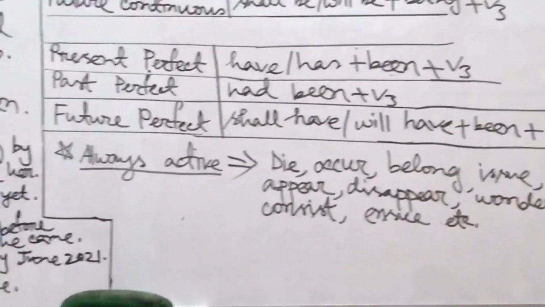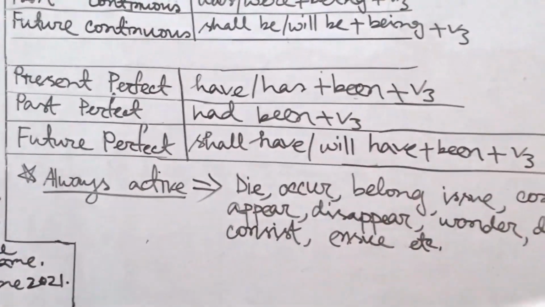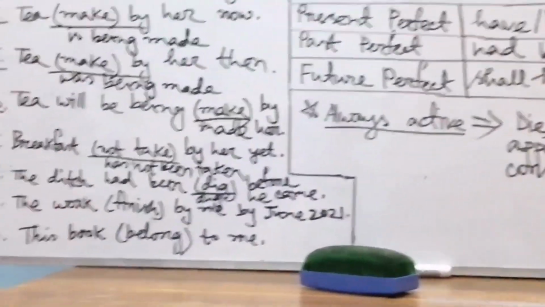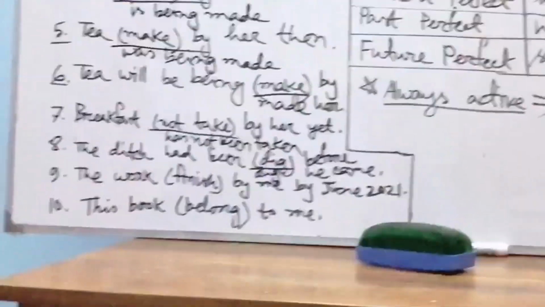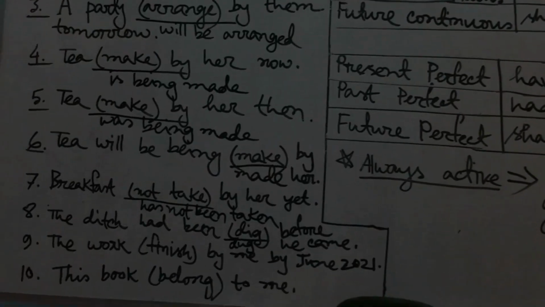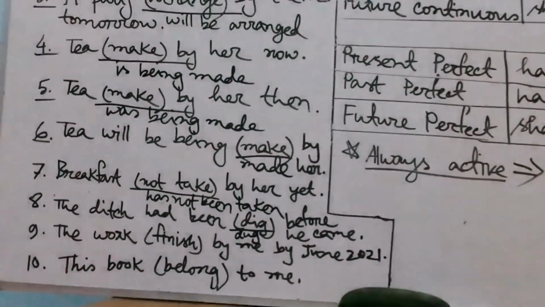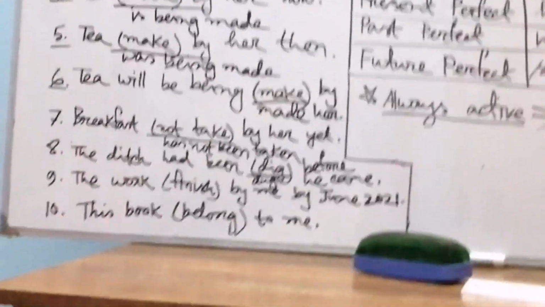So will have been, what will be the correct answer? Will have been plus past participle of the main verb. So what will be the correct answer of sentence number 9, my dear students? The work will have been finished. The past participle form of finish is finished. So the correct answer will be like that. The work will have been finished by me by June 2021. Write down the correct answer please.